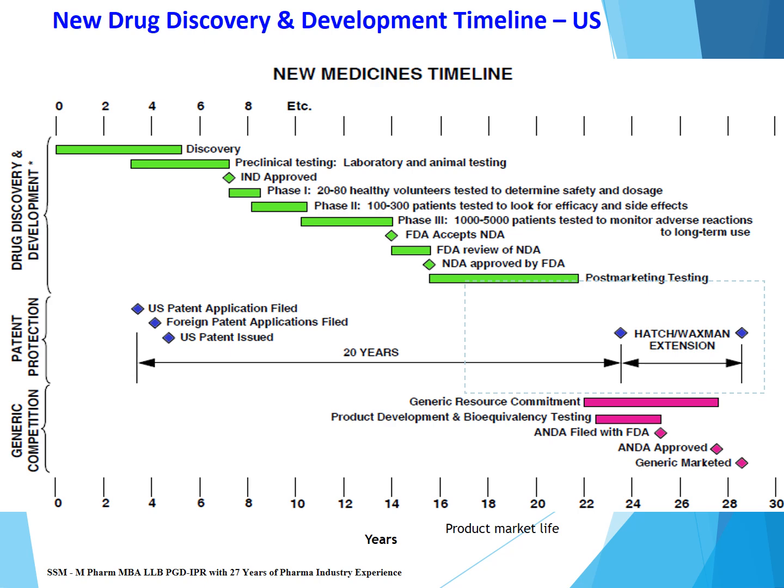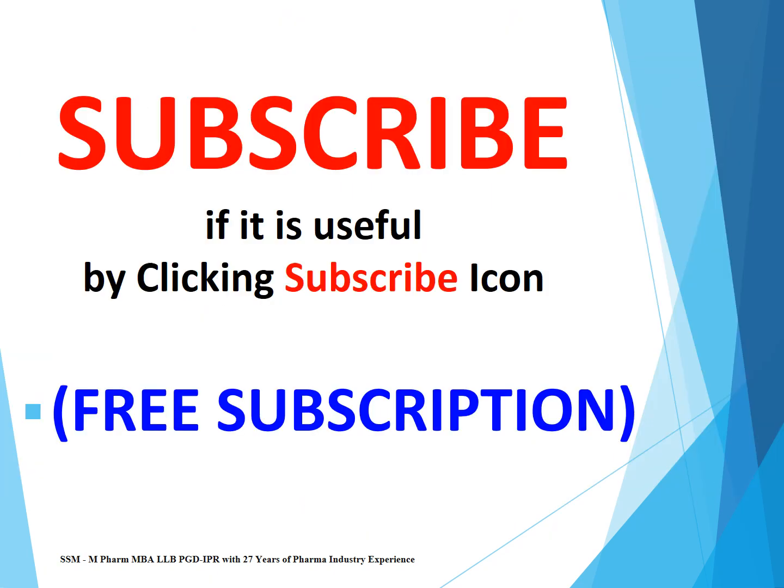The generic company will do all the development work and compile the dossier before expiry, and can submit the dossier before expiry, but approval of the generic product will happen only after expiry of the patent. So they can file an ANDA, or abbreviated new drug application, with the FDA before expiry, but approval of the generic drug will happen only after expiry of the patent. The FDA or regulatory agency may approve the generic drug if it is approvable after expiry of the patent. After approval, the generic company can market the product. So that's all in this presentation. Thank you very much.